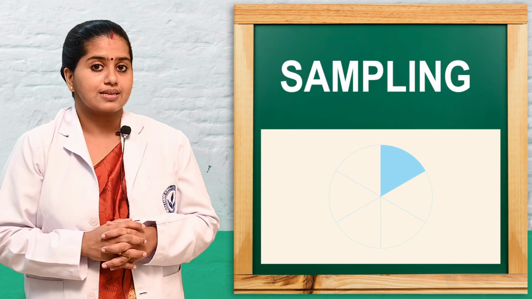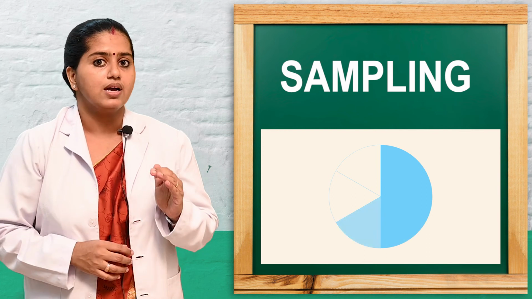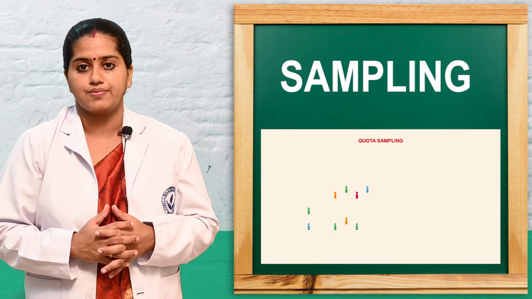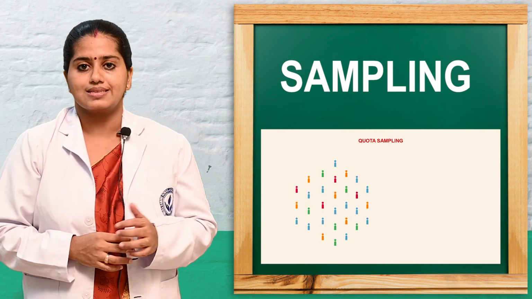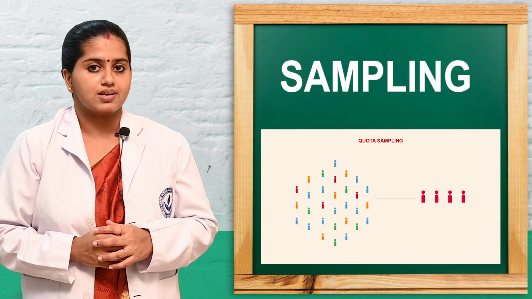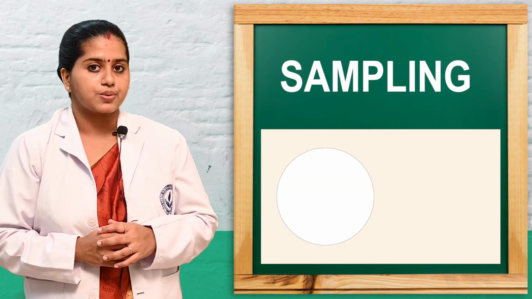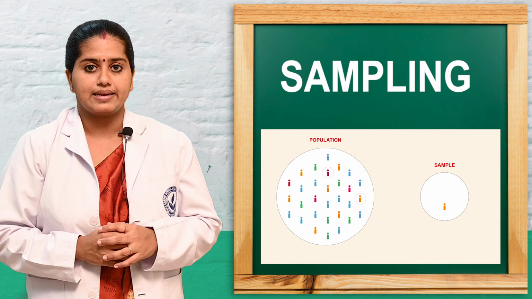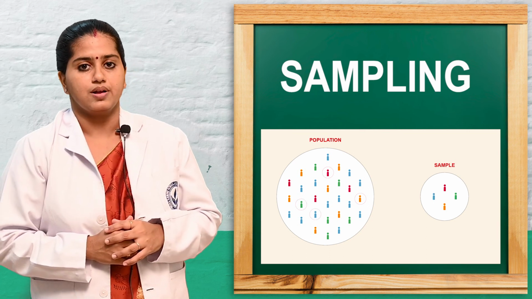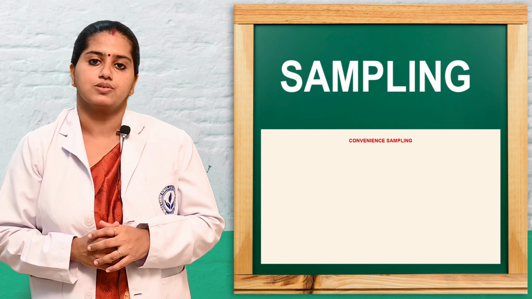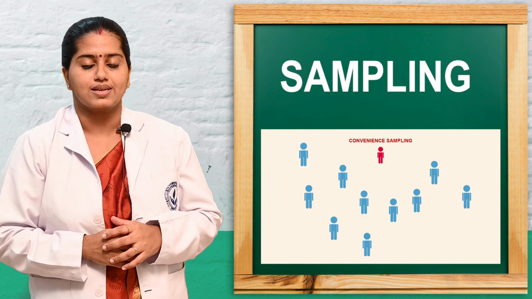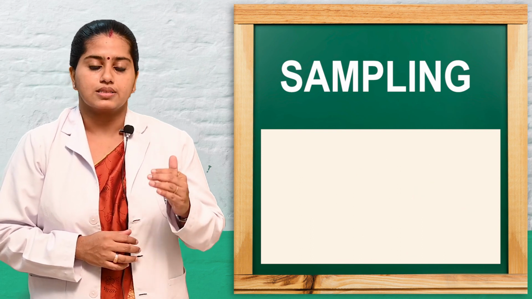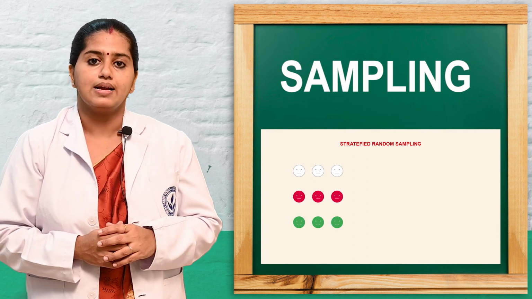So as a nurse researcher, we have to decide what type of study we have. According to the design, we have to choose what sampling technique is needed for our research. Then we can use all the steps of the sampling technique and proceed with our nursing research, and we can have an accurate and complete research study based on our data analysis with the help of the sample. This will also benefit data collection. So in today's class we have seen what is meant by sampling, its importance, the principles, the sampling process, the factors involved, and the types of sampling.